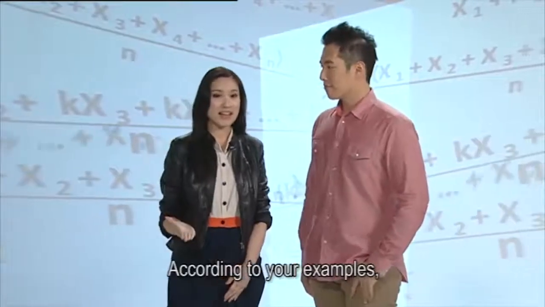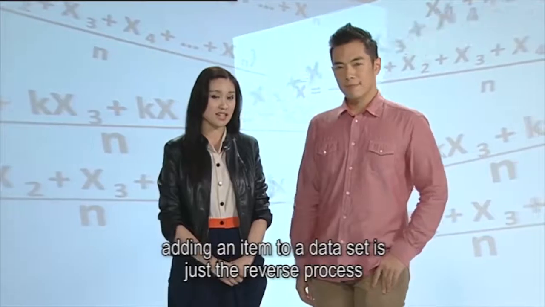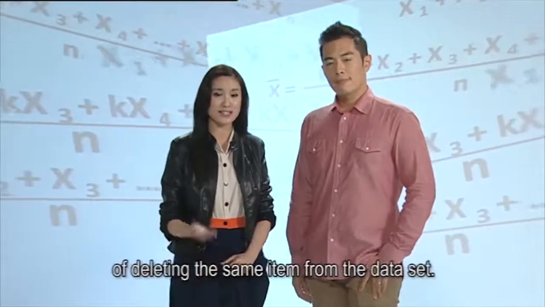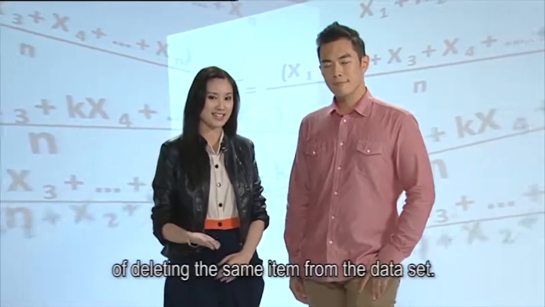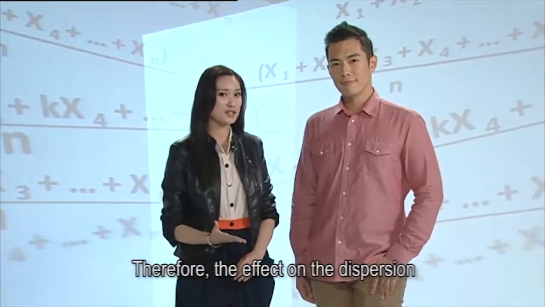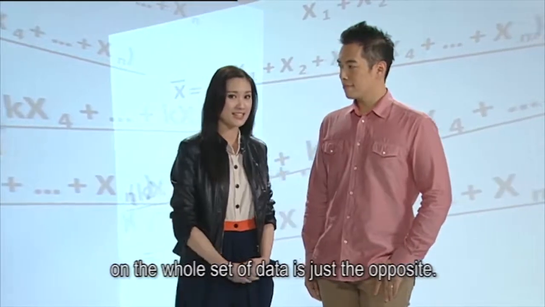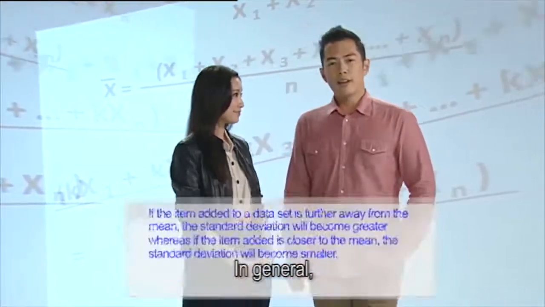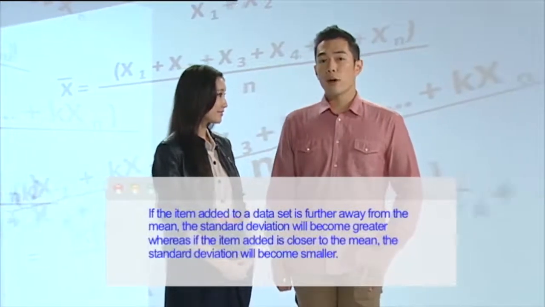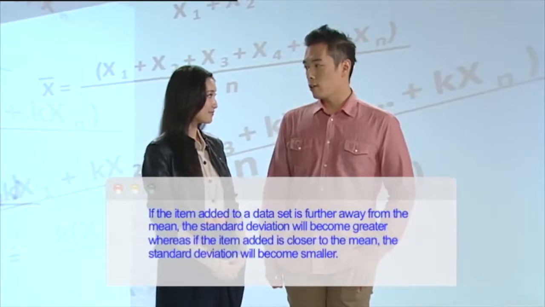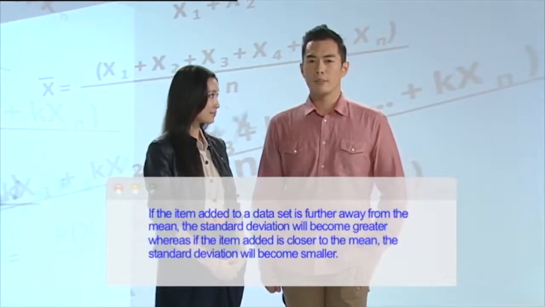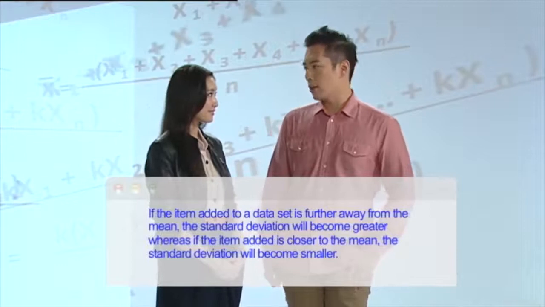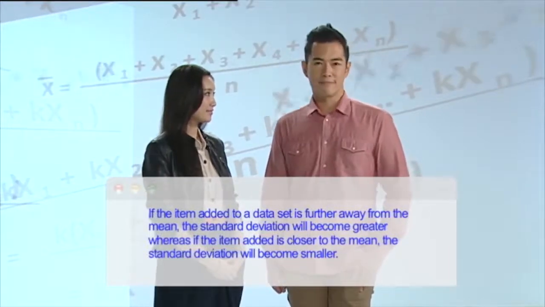According to examples, adding an item to a dataset is just the reverse process of deleting an item from the dataset. Therefore, the effects on dispersion of the whole set of data is just the opposite. Correct. In general, if an item added to a dataset is further away from the mean, then the standard deviation will become greater. Whereas, if the item added is closer to the mean, then the standard deviation will become smaller.